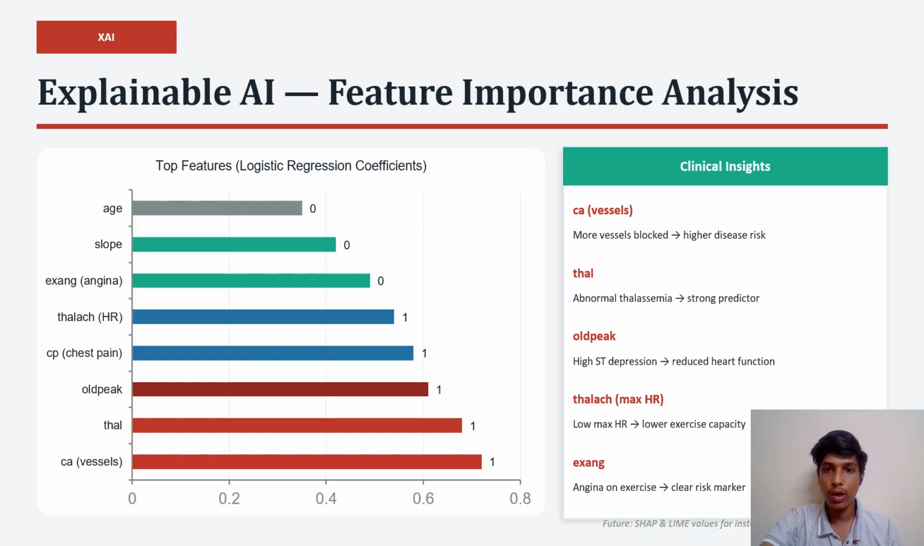Now I am coming to explainable AI. The model shows that features like number of blocked vessels and ST depression are the most important. These results match real medical knowledge, which increases trust in the model.